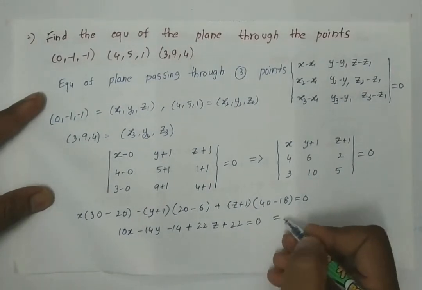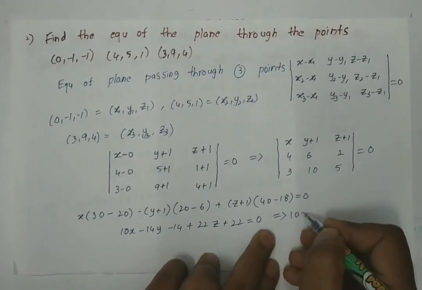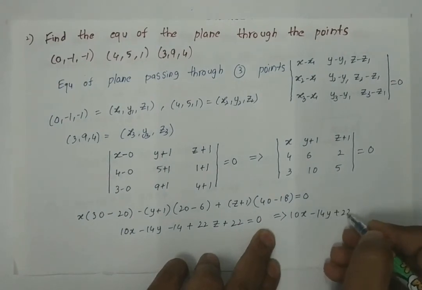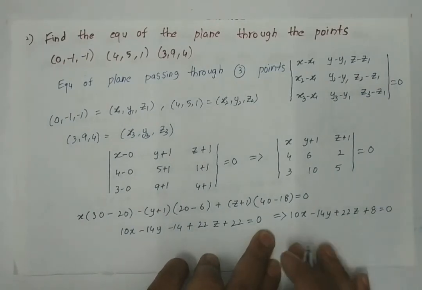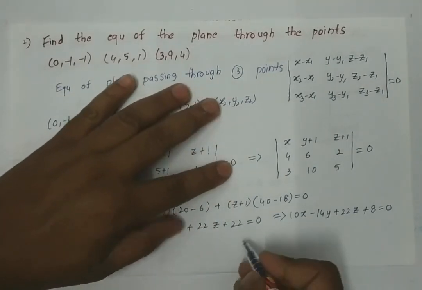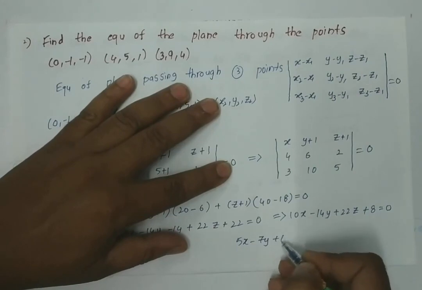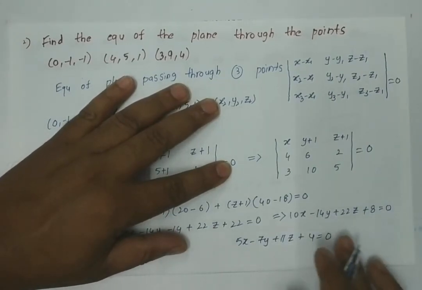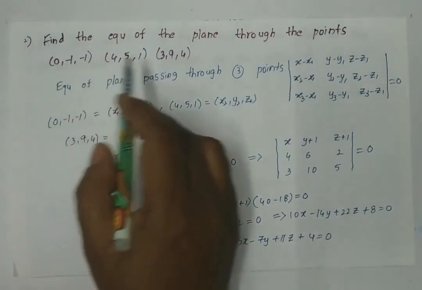By simplifying this equation we get 10x minus 14y plus 22z, minus 14 plus 22 is plus 8, is equal to 0. So this equation is nothing but 5x minus 7y plus 11z plus 4 is equal to 0, which is the equation of the plane passing through these 3 points.